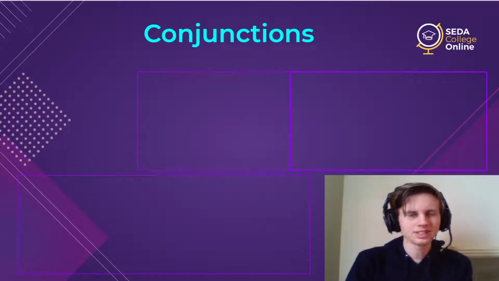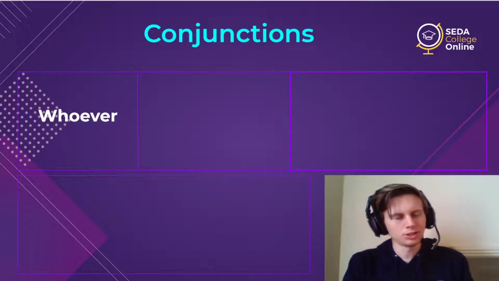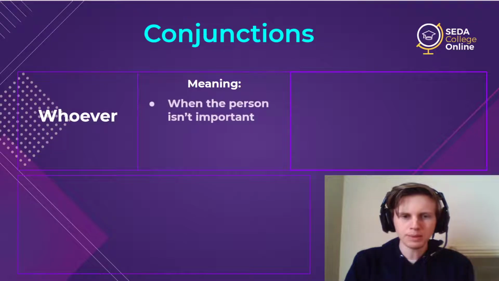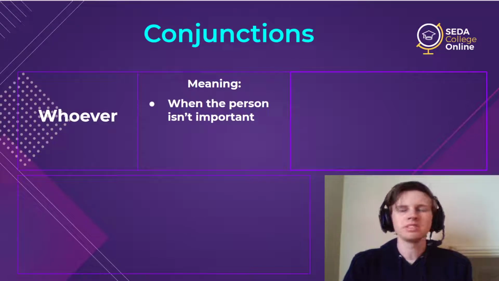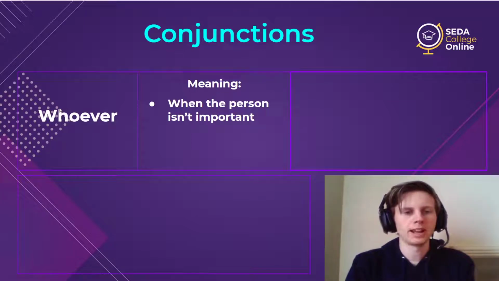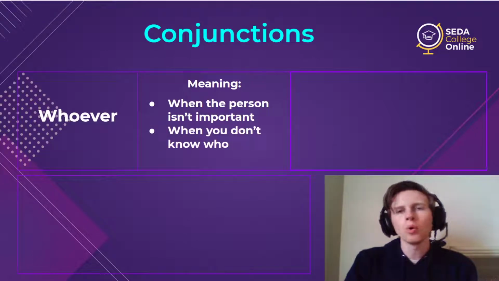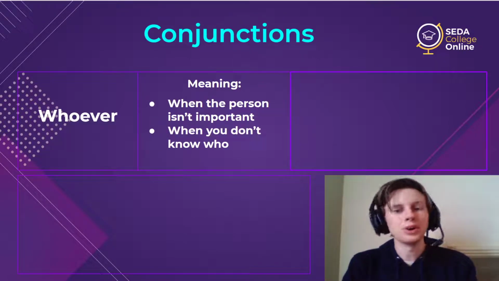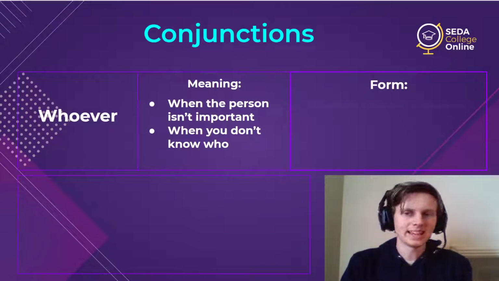All right, the next conjunction, whoever. Well, if you can guess the pattern, now what is for things, so who is for people. Yeah, when the person doesn't matter. So all of these are connected to the pronoun right here that we're using. So when the person isn't important, we use whoever, or you can use it when you simply don't know the person. You don't have the information. It's not specific.